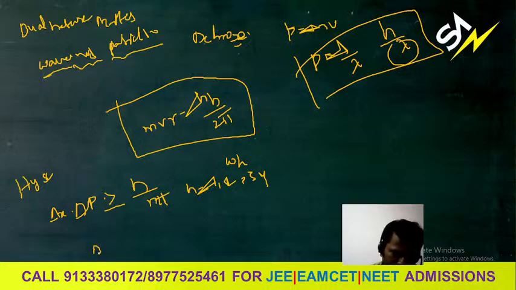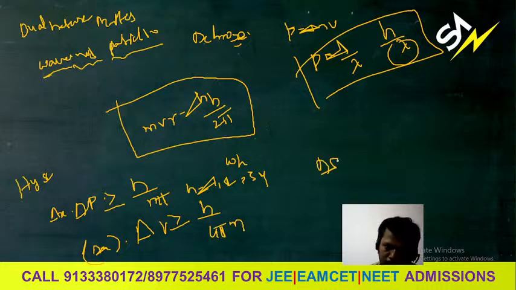Otherwise you can write delta x into delta v greater than or equal to h by 4 pi m. That means delta p is equal to m delta v.